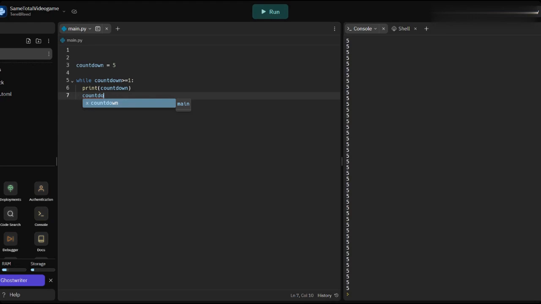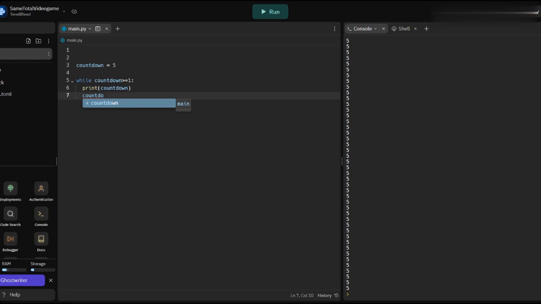Because what we're saying is, while the variable countdown is greater than or equal to 1, it's going to print countdown. If countdown is not greater than or equal to 1, it's not going to print anything, and it's going to go to the next unindented line, and it's going to print whatever that is.